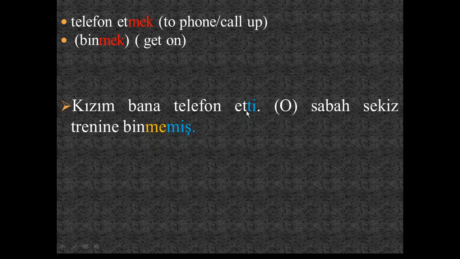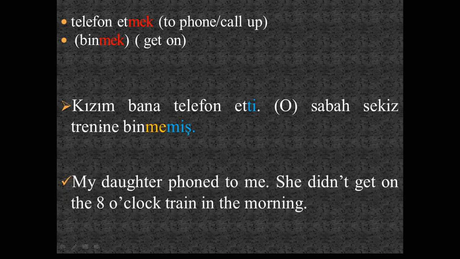Kızım bana telefon etti. Simple past tense suffix. O sabah 8 trenine binmemiş. Reported past tense suffix after negative suffix. So here the translation is: kızım bana telefon etti, my daughter phoned to me. O sabah 8 trenine binmemiş, she didn't get on the 8 o'clock train in the morning.